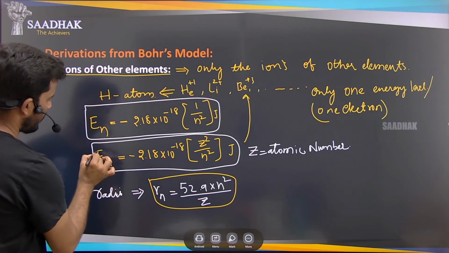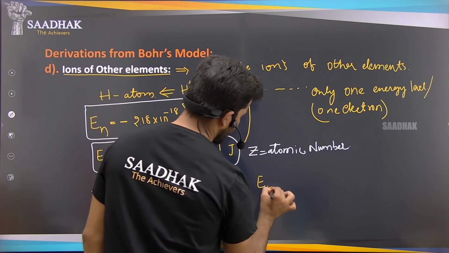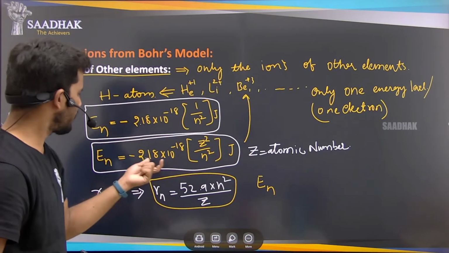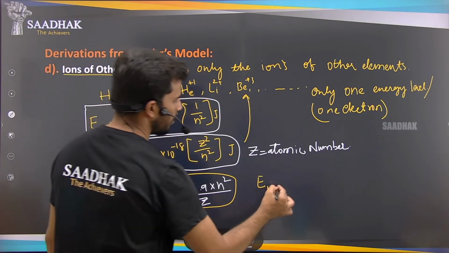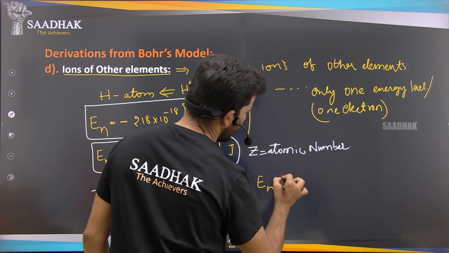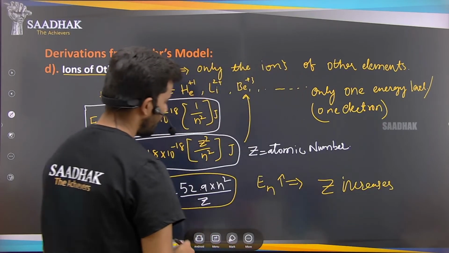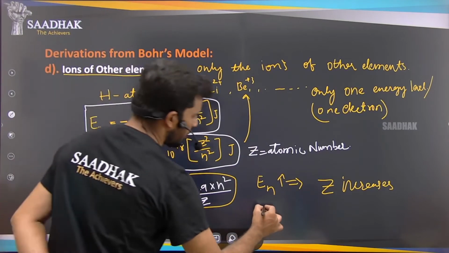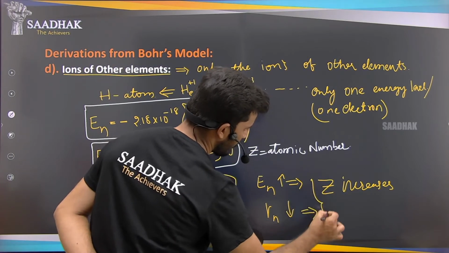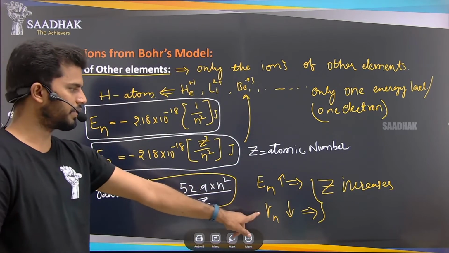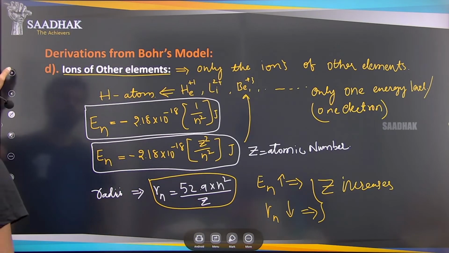Now here, as Z increases, which means the atomic number increases, what happens? This En, or the energy, will also increase as Z increases, right? And what about the radii? The radius Rn will decrease as Z increases. So that is another relation that you have to remember here. Okay, so that is one.